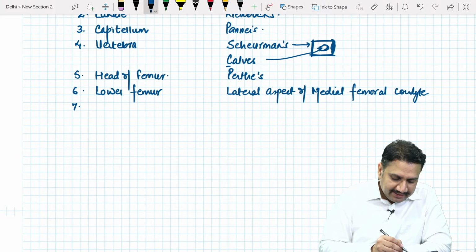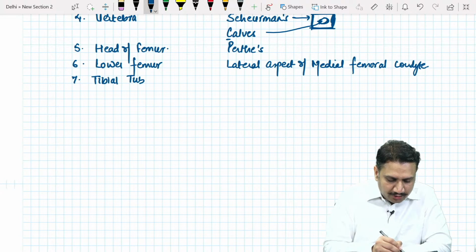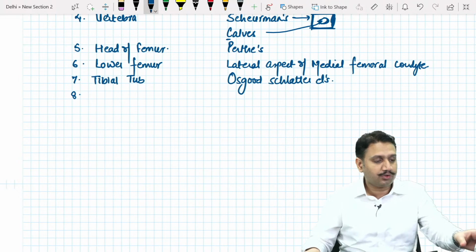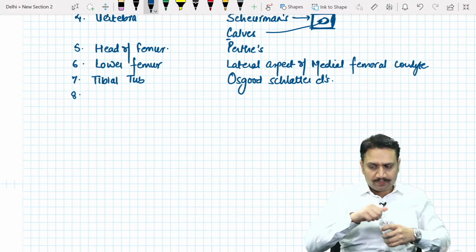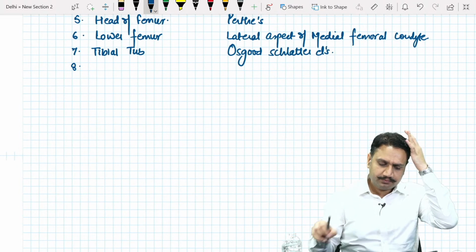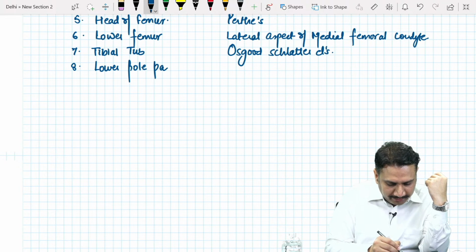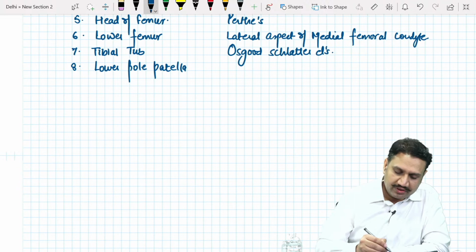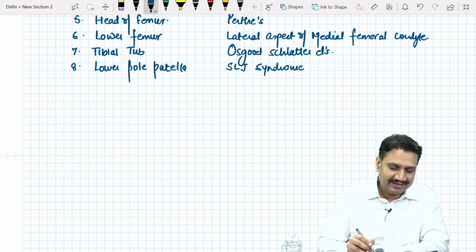Next one, number 7, is osteochondritis in the front at the tibial tuberosity. This is the one we are talking about in the question. You answered it very correctly, that she is suffering from Osgood-Schlatter disease. So please remember, around the knee, we have 3 kinds of osteochondritis: lower femur, tibial tuberosity, and the lower pole of patella. In the lower pole of patella, it is named after 3 people. What is that known as? The SLJ syndrome. Remember, Sinding, Larsen, Johansson syndrome, SLJ syndrome.